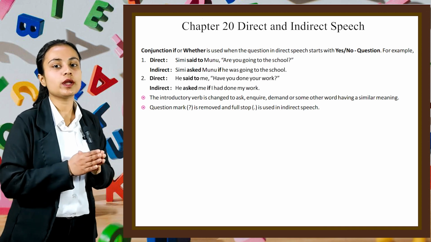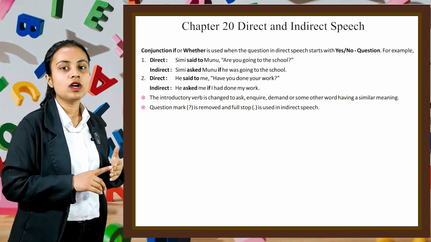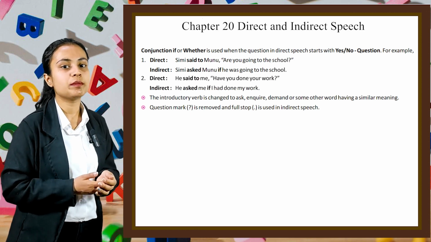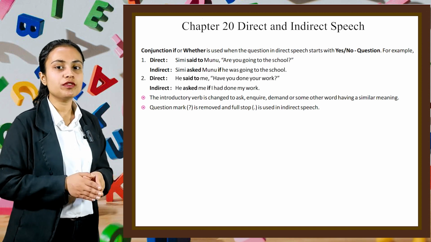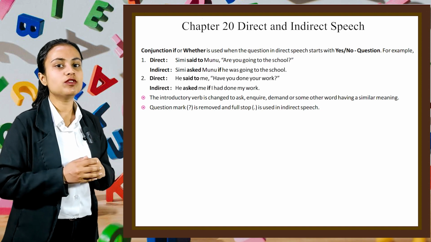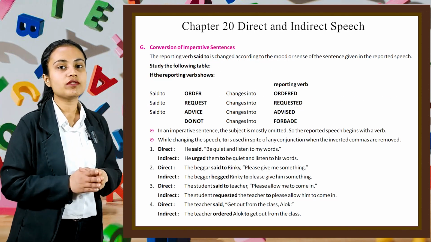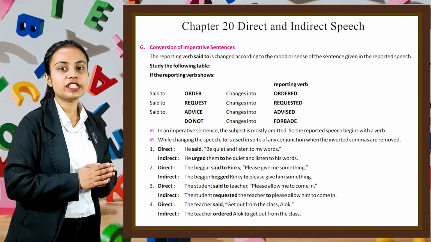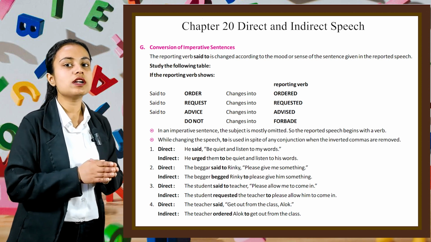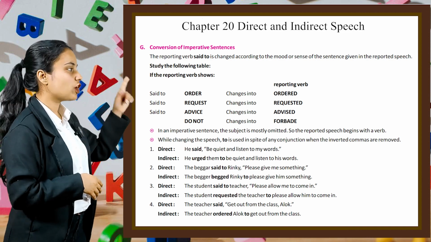The introductory verb is changed to ask, inquire, demand, or some other word having similar meaning. Question mark is removed and a full stop is used in indirect speech. Now let's move on to the conversion of imperative sentences. The reporting verb said to is changed according to the mood or sense of the sentence given in the reported speech. Now study the following table.